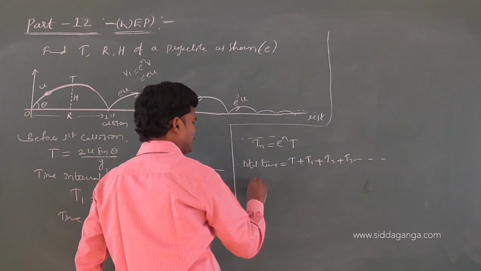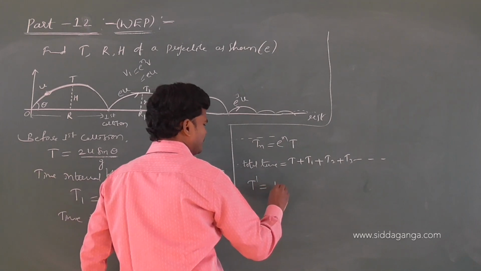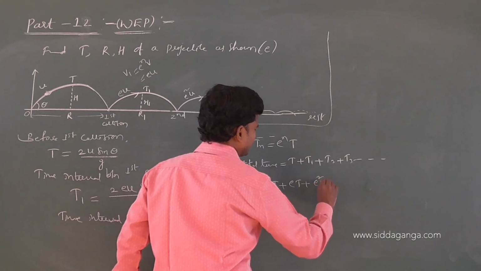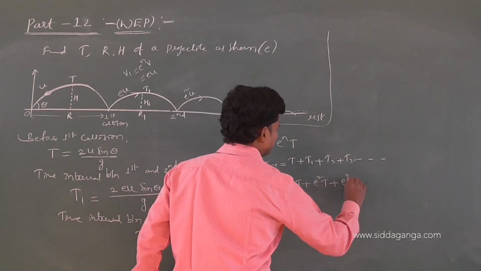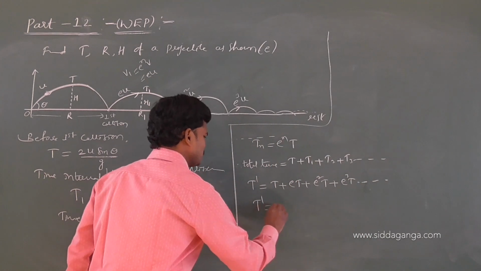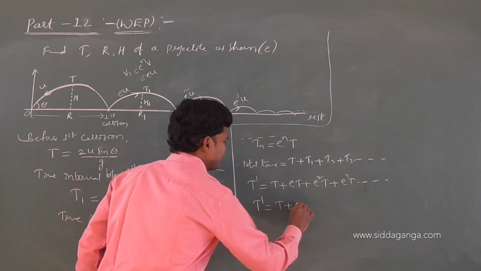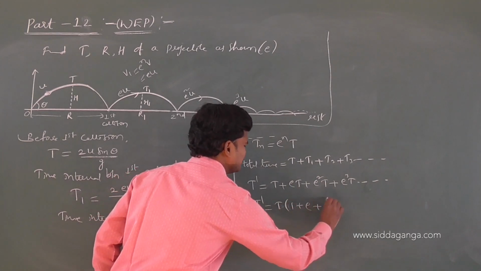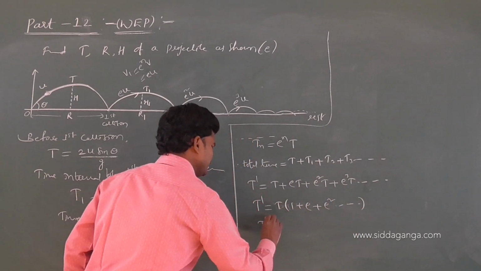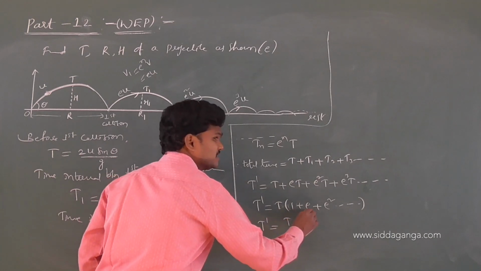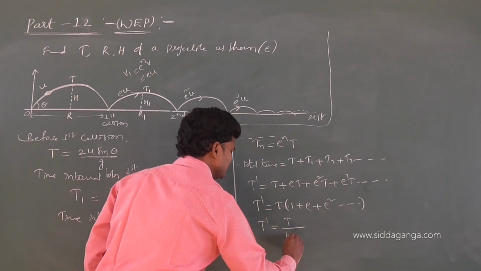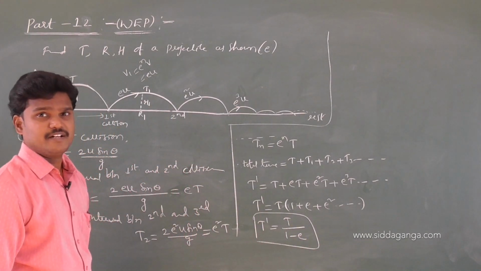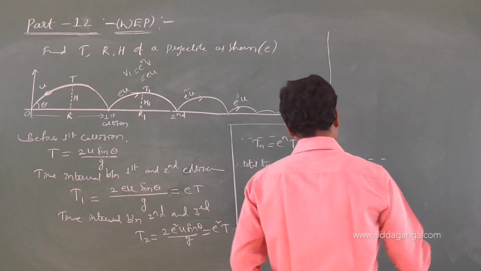Now total time, let me call it t dash. T plus t1 is et, e square t. Directly we can expect e cube t. T dash is the total time. T plus, if I take t common, 1 plus e plus e square, and so on. T dash is equal to t times this. This is like 1 plus x plus x square, which is 1 by 1 minus x. T dash is equal to t by 1 minus e.